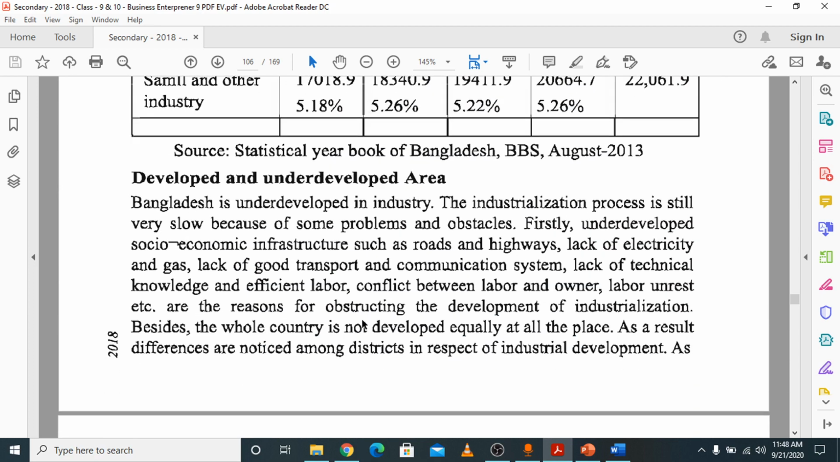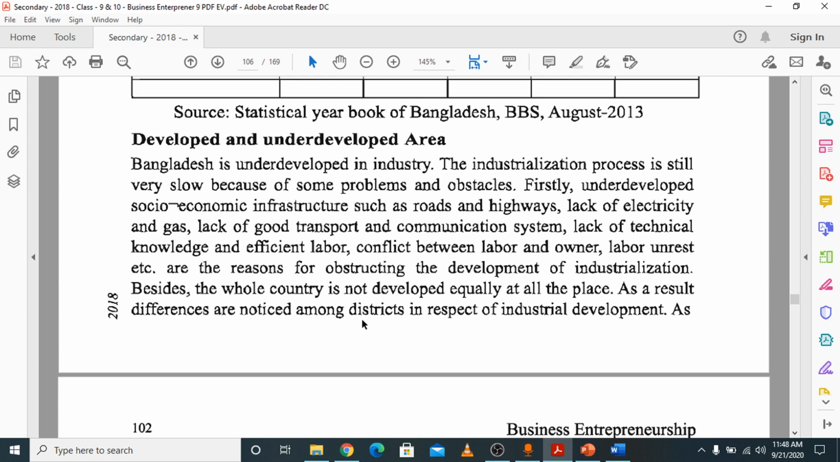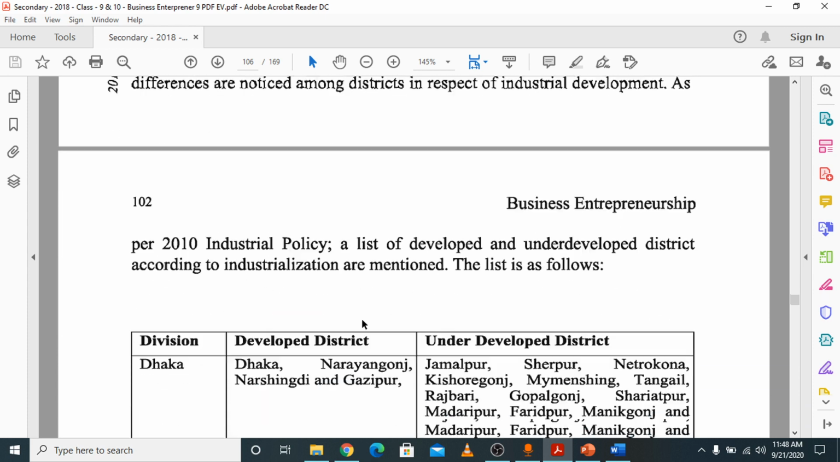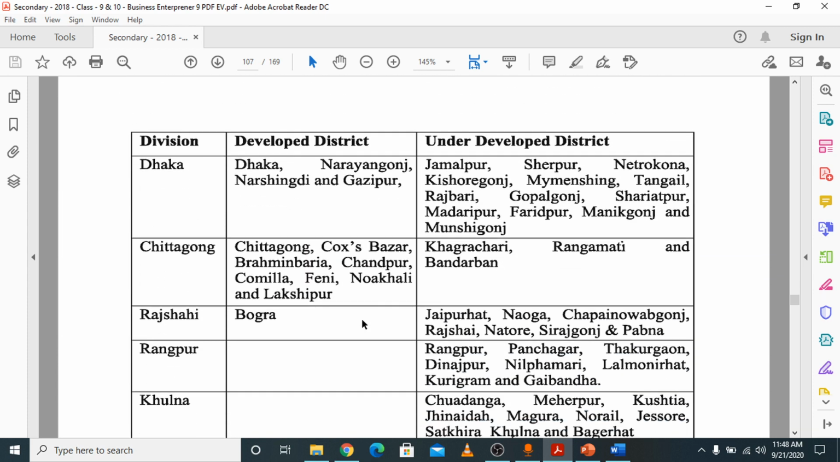Developed and underdeveloped areas in our country: every area is not developed. Some are developed, some are underdeveloped. You can find a chart here showing which districts in Dhaka division are developed and which are underdeveloped. Dhaka, Narayanganj, Narsingdi and Gazipur are industrial areas, so these are very much developed districts. But the underdeveloped districts in Dhaka division are Jamalpur, Sherpur, Netrokona, Kishoreganj, Mymensingh, Tangail, Rajbari.